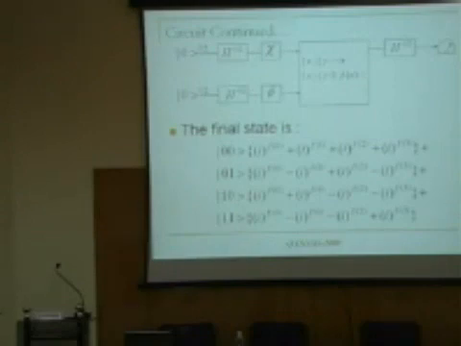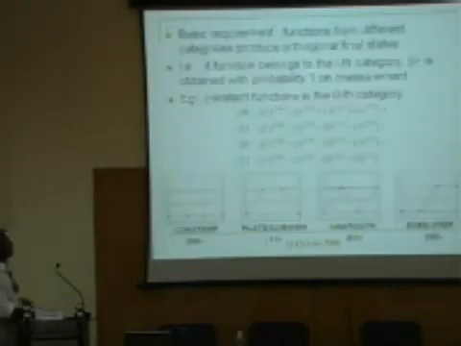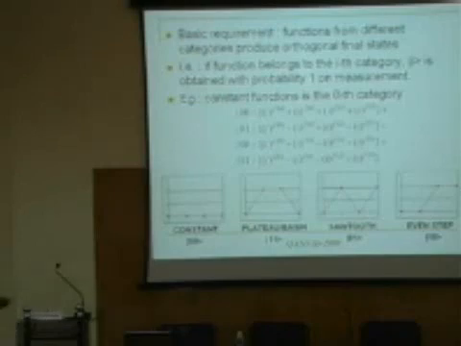One can easily see that if my function were constant, f of 0 equal to f of 1 equal to f of 2 equal to f of 3, then all of them pick up the same phase, and of course it goes to 0, 0. Now, similarly, what you have is different linear combinations which are coming. So what we have is a very nice mapping. All the constant functions collapse to the computational basis 0, 0. My Plato-Basin function collapses to 1, 1. My sawtooth collapses to 0, 1. Even step collapses to 1, 0.